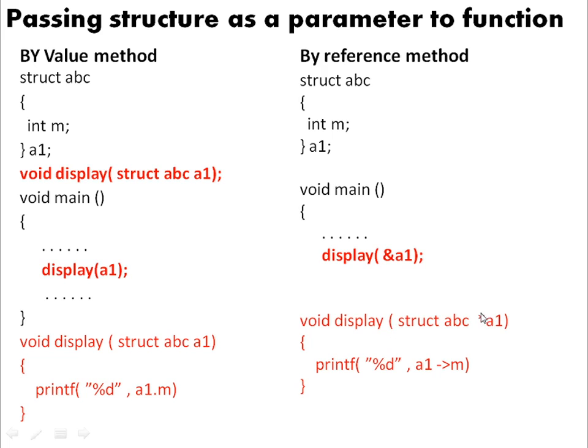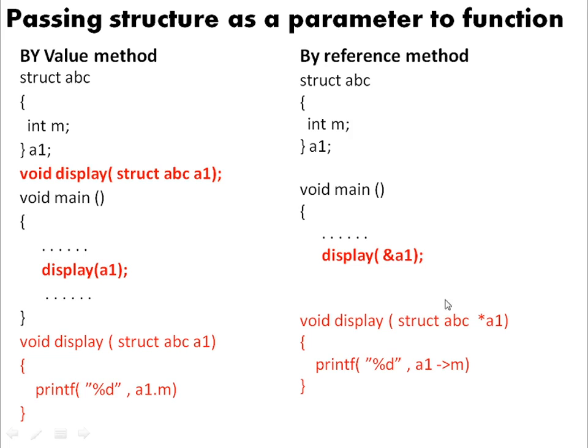Till that time, just remember that whenever a variable is declared with an asterisk symbol beside the variable name, it will be called a pointer variable. So I am going to have a structure pointer variable at this place. a1 is not just a variable, it is a pointer variable of type abc, and abc is a structure. So it is a structure pointer at this place.